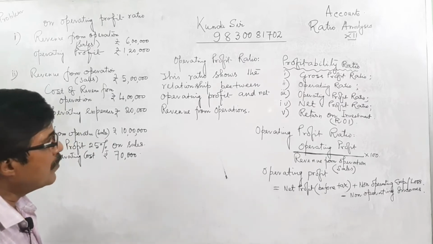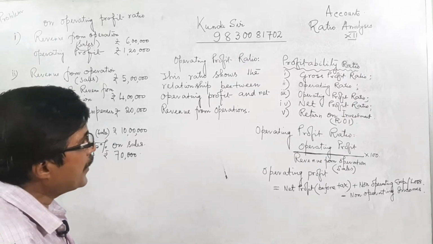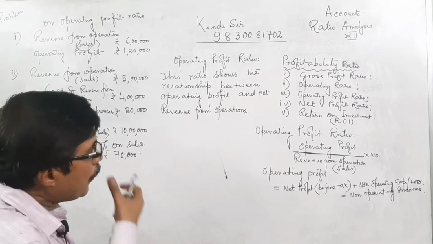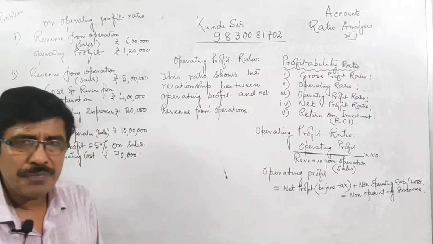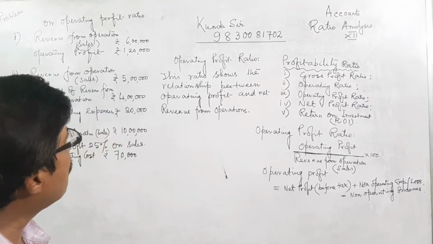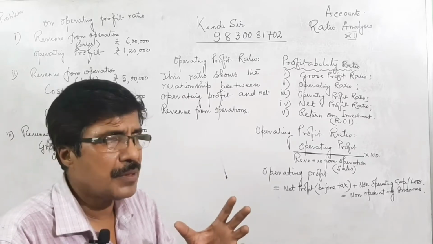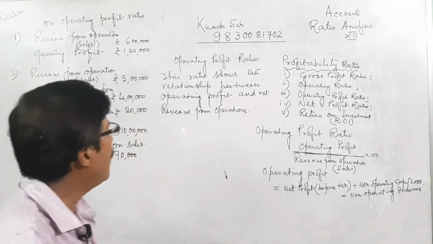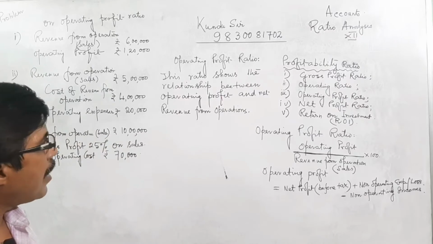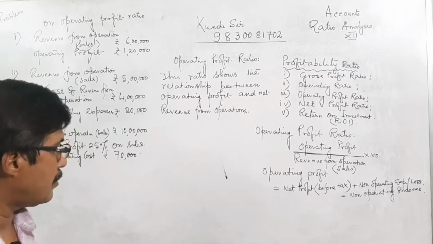Now I am giving focus on operating profit ratio. So what is operating profit ratio? Operating profit ratio is the ratio that shows the relationship between operating profit and net revenue from operation.